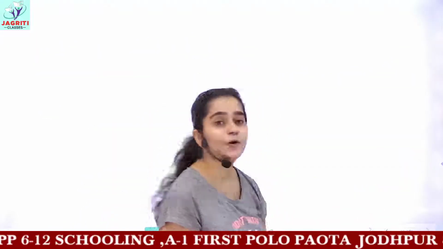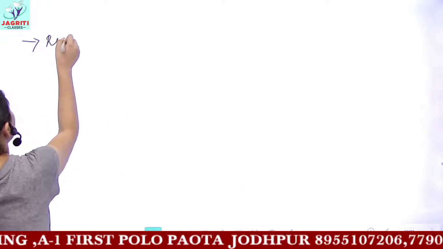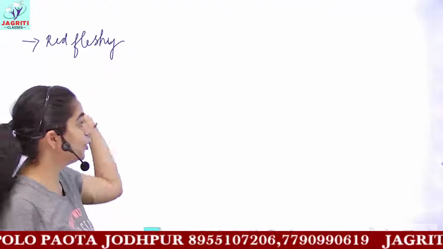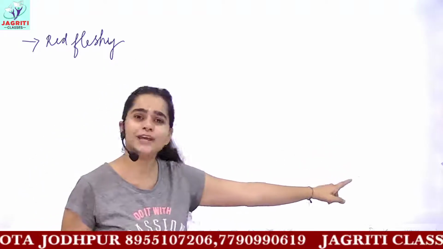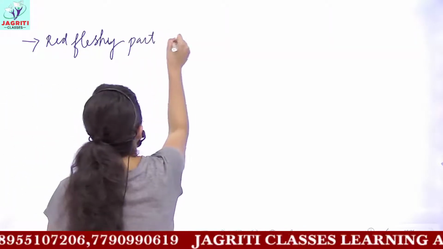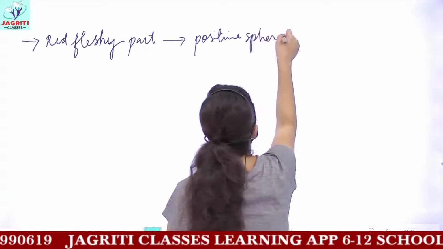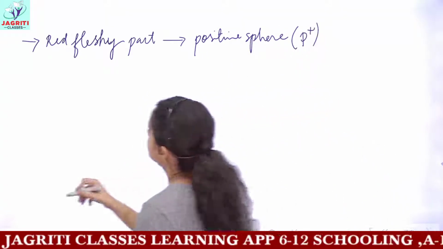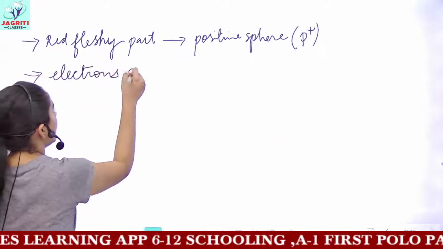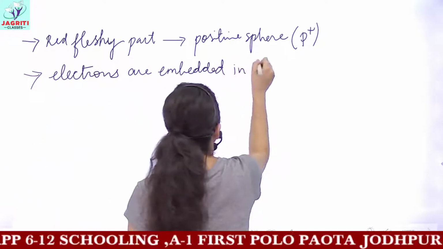So this is all about Thomson's model. That is, Thomson told the red fleshy part, I am only writing in reference now to watermelon. Okay, I am not writing again the whole same thing. I hope you can easily write about the plum pudding. So the red fleshy part comprises the positive sphere, that is, it is made up of protons, and electrons are embedded in the positive sphere.